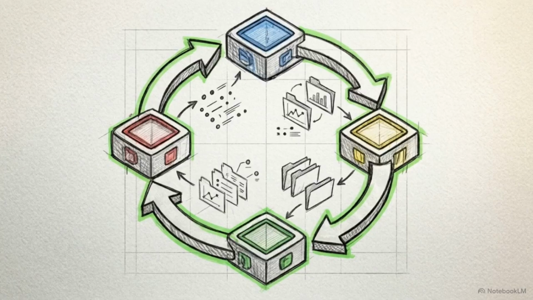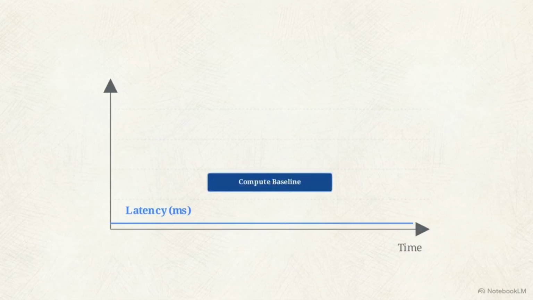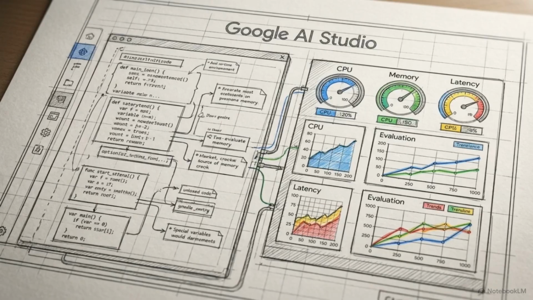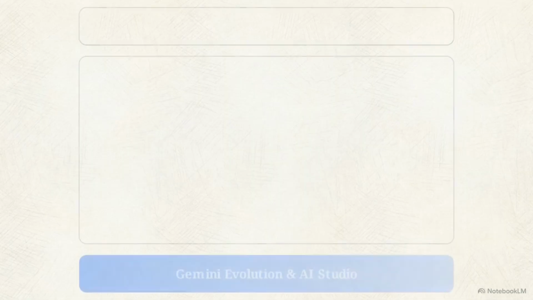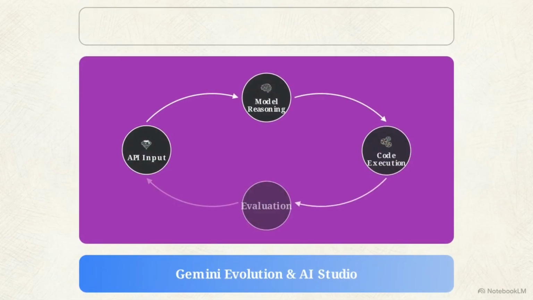When an agent evaluates sequential steps and iterates on its own output, low-latency continuous inference is the mandatory compute baseline required to keep those loops operational. To manage this, Google AI Studio is expanding into the native environment where developers will tune, test, and evaluate these continuous inference models.